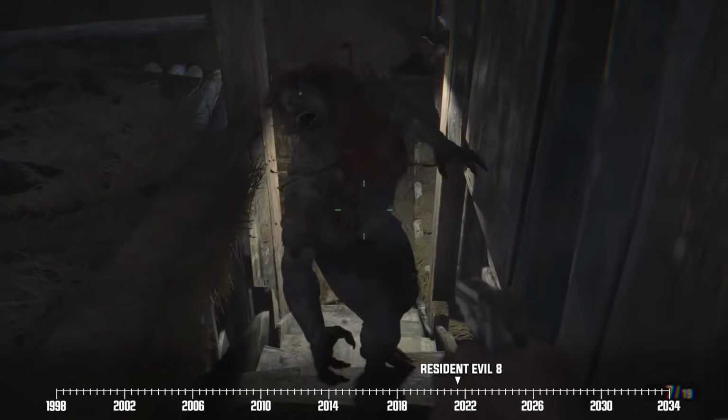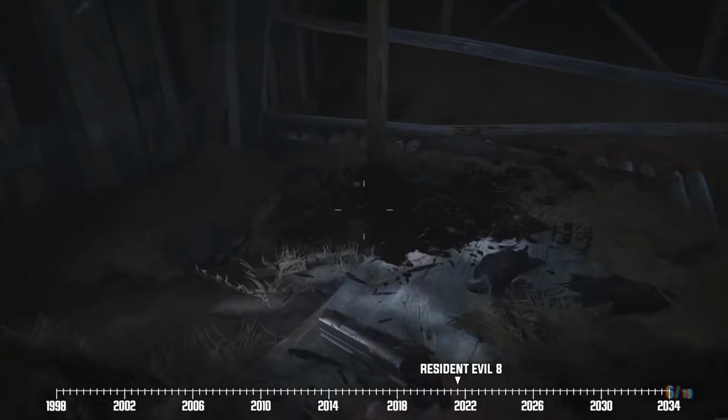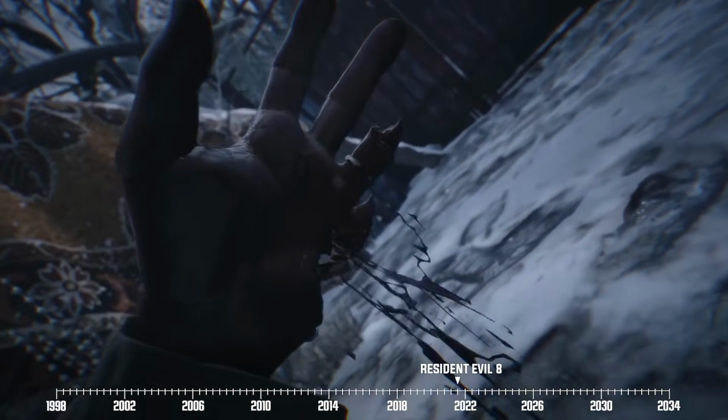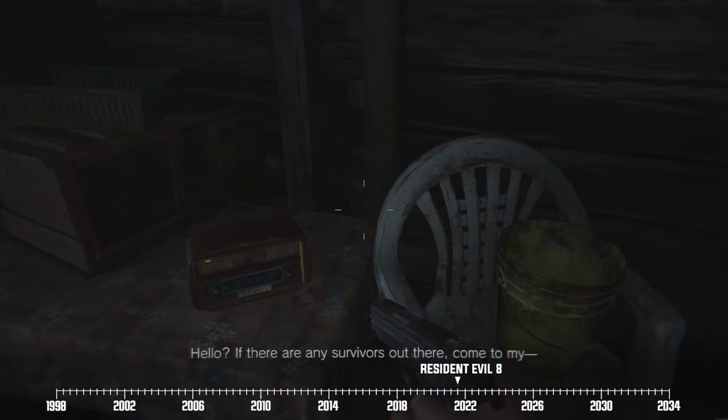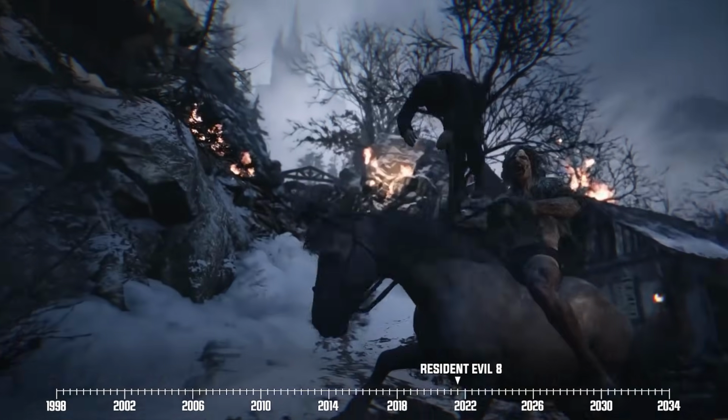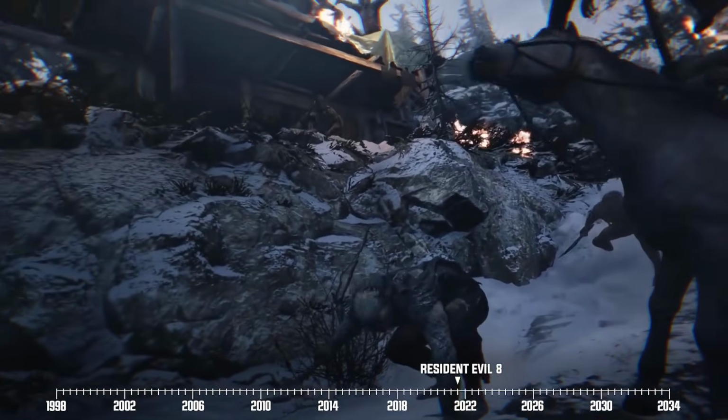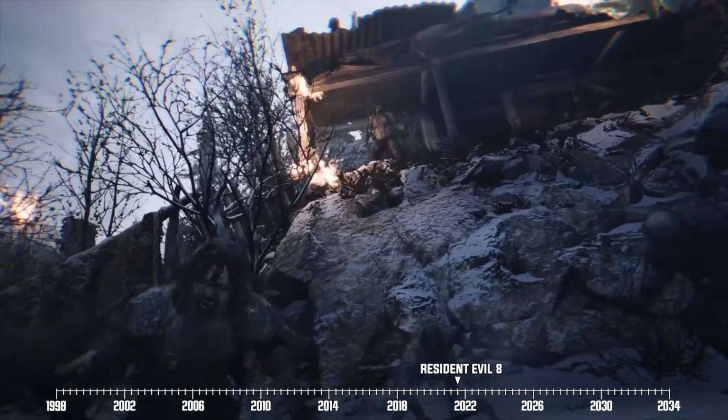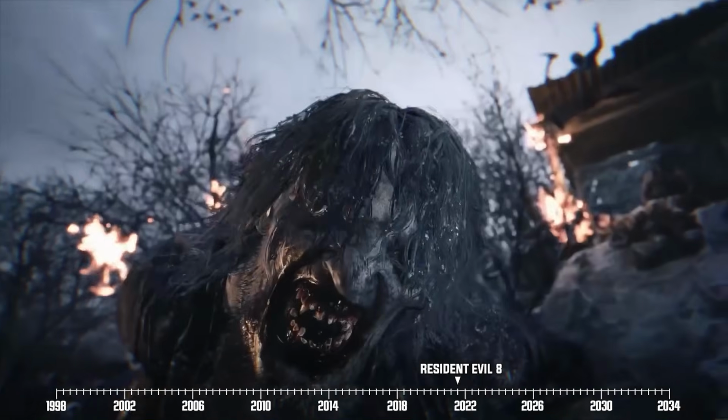Another Lycan tries to attack our guy, but Ethan manages to take it out. He loses a couple of fingers in the process though. Afterwards, Ethan hears a radio transmission where a voice urges the village's surviving inhabitants to head over to the house of a woman named Louisa. Ethan tries to make his way to this place, but he almost instantly stops when a pack of Lycans appears and prepares to ravage him.